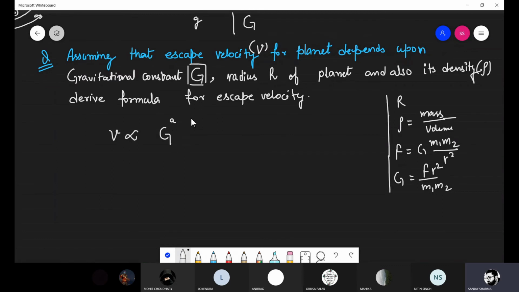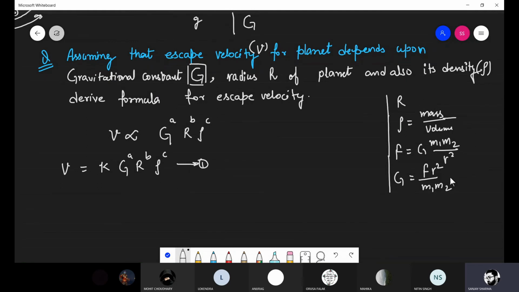Capital G, power is a, the radius power is b, and the density power is c. Fine. Then remove the proportionality sign and write a constant k here: G to the power a, r to the power b, and rho to the power c. This is your equation number 1. This step is completed.